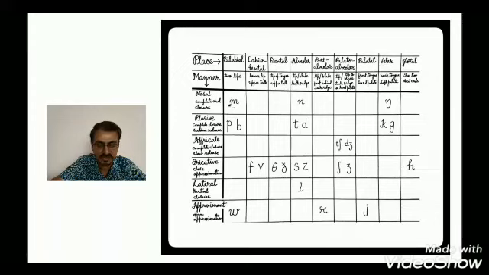Then we have affricate. In affricate, the stricture involved is complete closure and slow release. We have two affricates in English: ch and j. Ch as in chair, and j as in jug. Next is fricative. In fricative, it is close approximation. Close approximation means the active and the passive articulators are very close to each other.